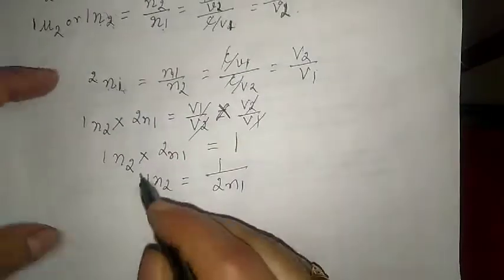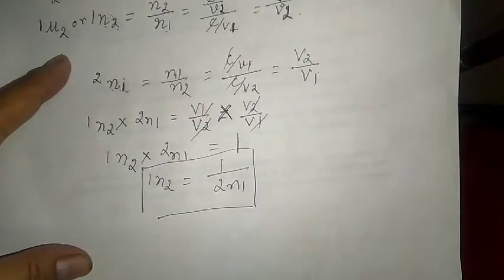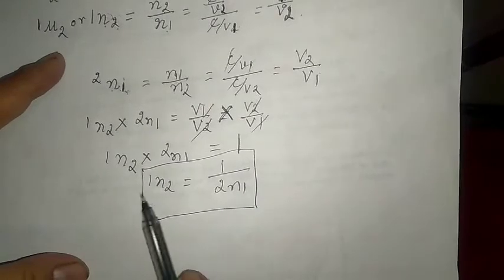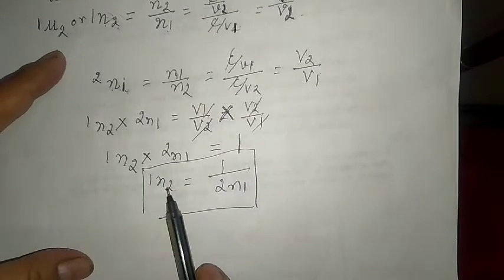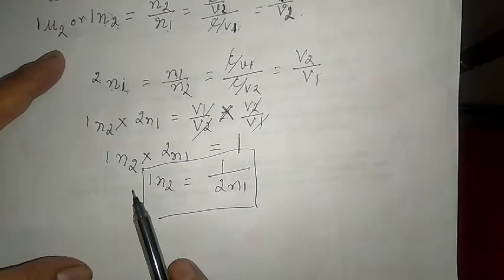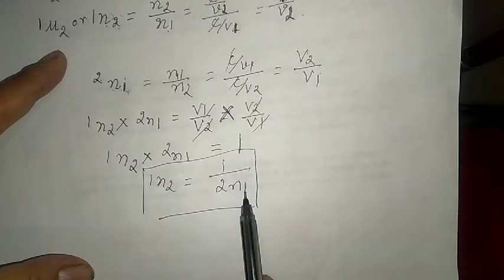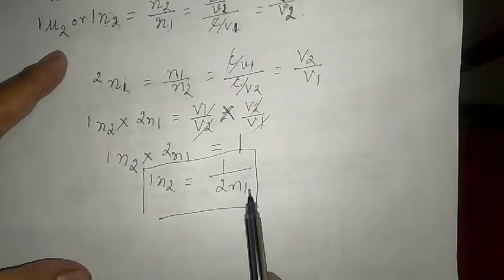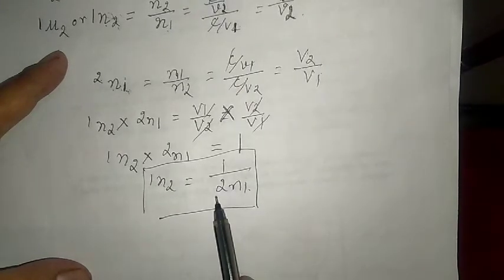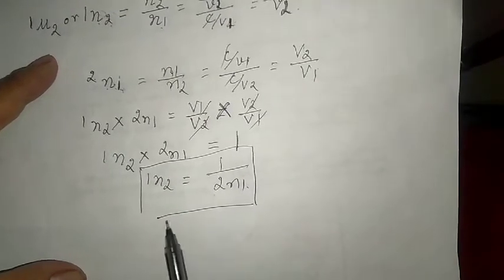Got it? This relation means the refractive index of medium 2 with respect to medium 1 is equal to the reciprocal of the refractive index of medium 1 with respect to medium 2. This relation we have got.